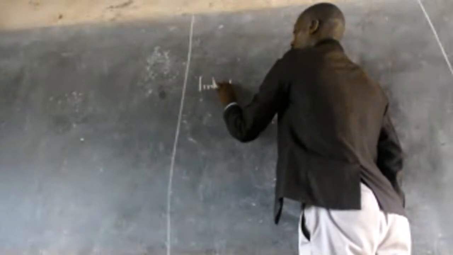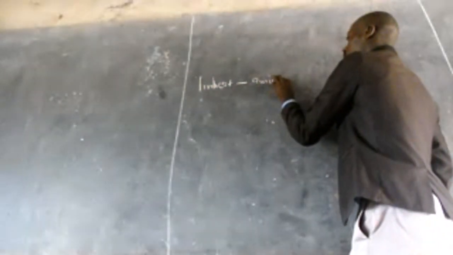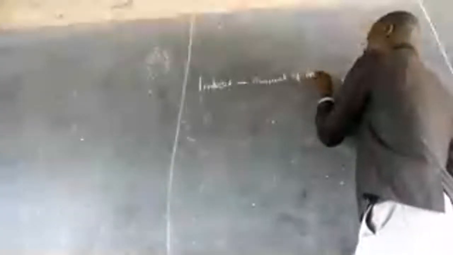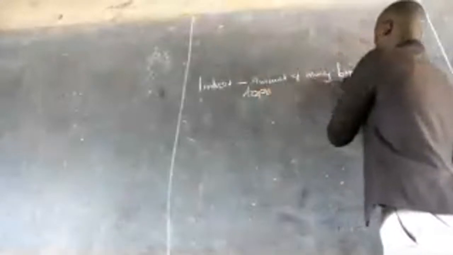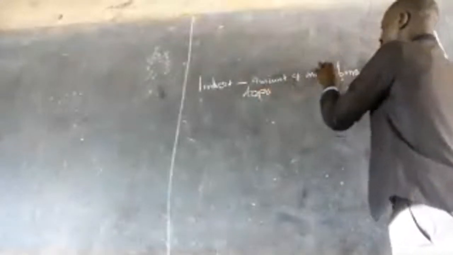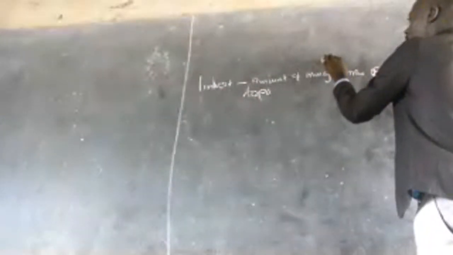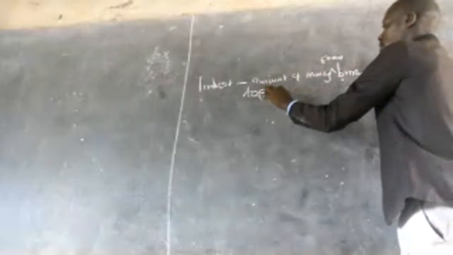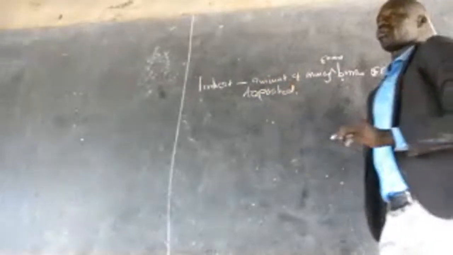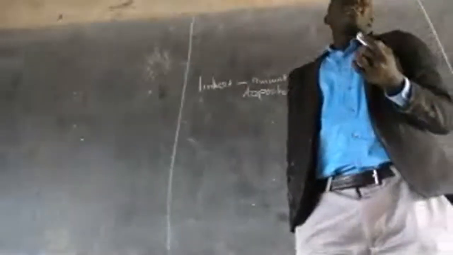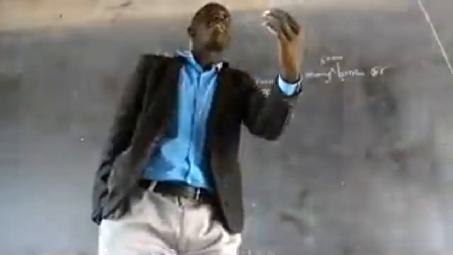The money earned or borrowed, we said yesterday, is interest. So I hope you are writing: interest is the amount of money borrowed or the amount of money earned, or borrowed money or deposited money.